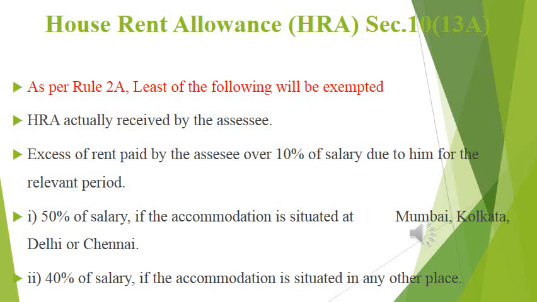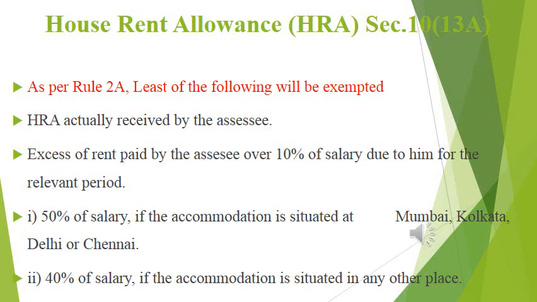Any amount that is there as excess rent over 10% of salary, that we have to take as a second point. Then the third element: 50% of salary or 40% of salary, that is the third element, in different situations.